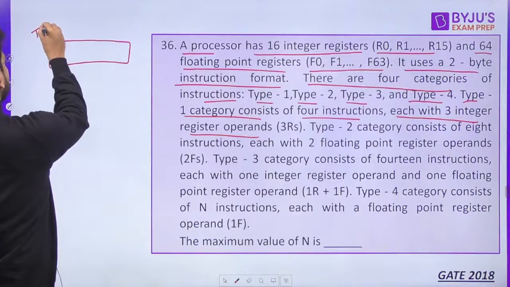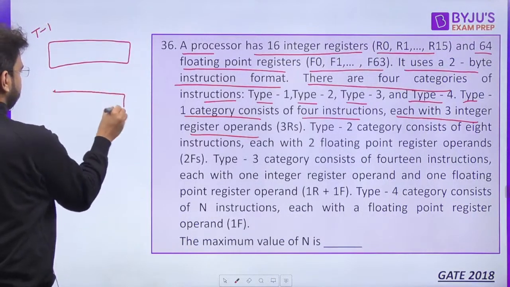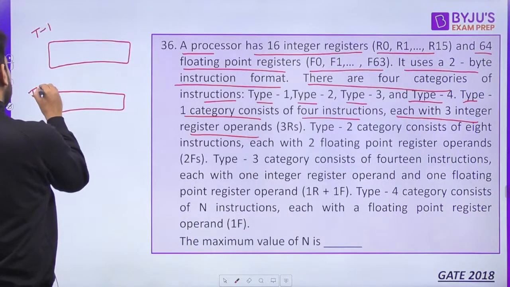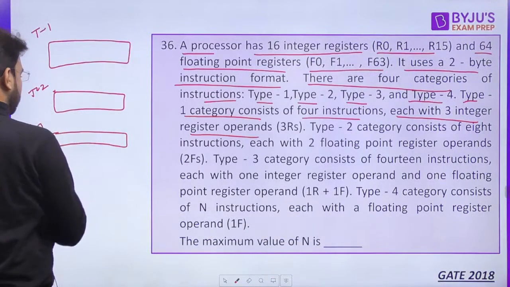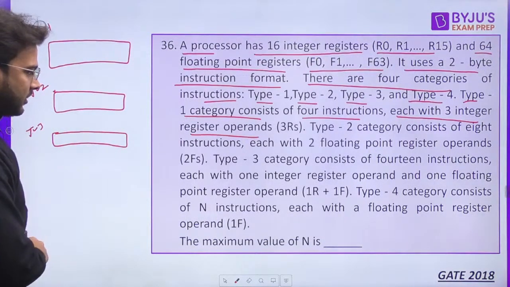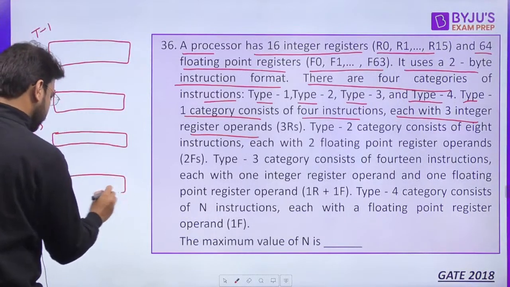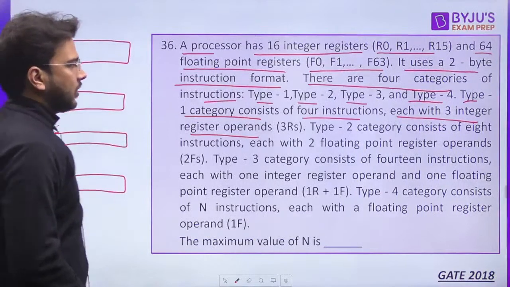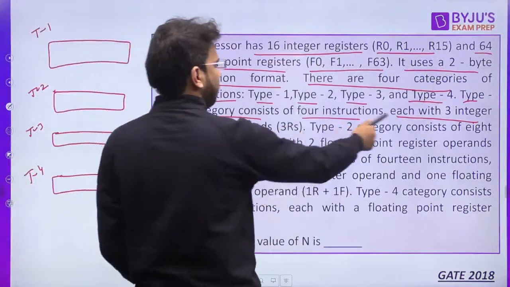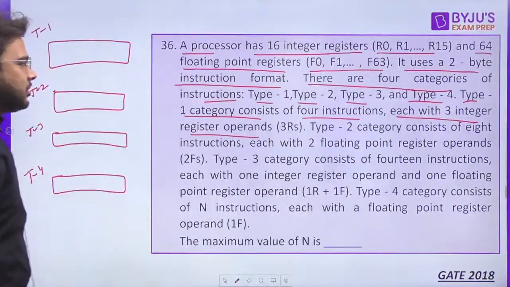Let's say this is type 1, this is type 2, type 3, and we have type 4 as well. Okay, so here you can see in type 1 each has 3 integer operands.